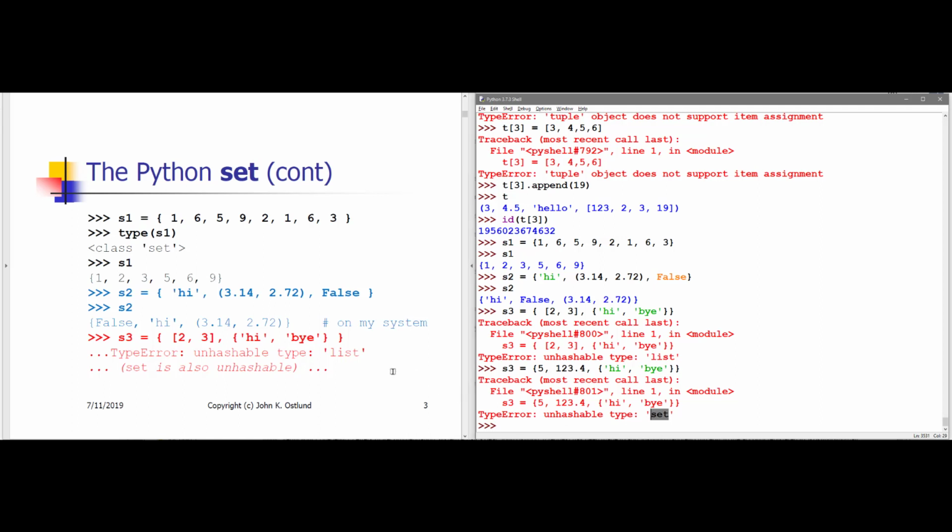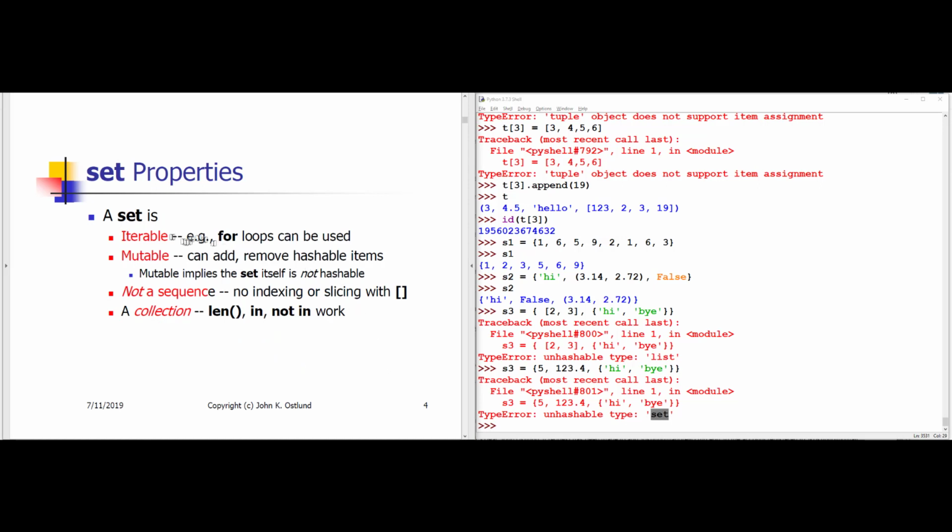So lists and sets are mutable. A set is also iterable. That means that you can step through the items of a set using something like a for loop. It is mutable. We are going to be able to add items to the set. We are going to be able to remove items from the set. And consequently, because the set is mutable, it's not going to be hashable.